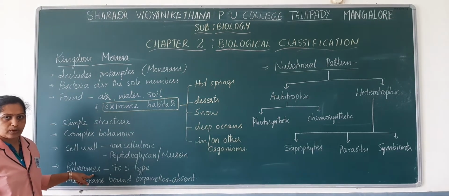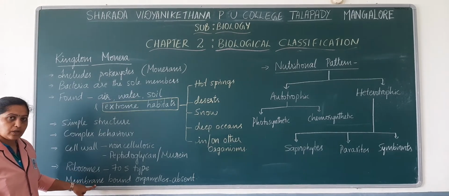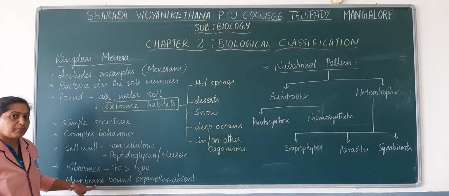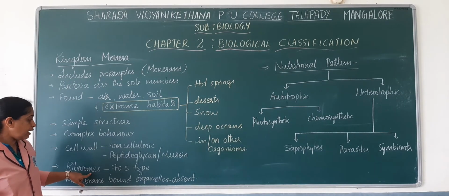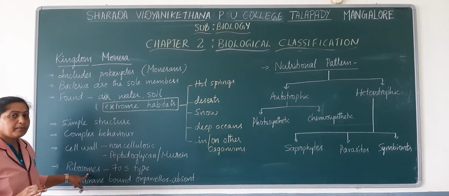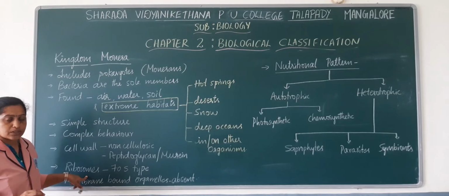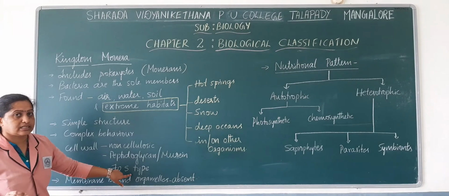Non-membrane bound organelles are known as ribosomes. Okay. So prokaryotes or Monerans don't have membrane bound organelles, or any vacuoles. Mainly they don't have membrane bound organelles; they have non-membrane bound structures known as ribosomes. And the type of ribosomes present in them is 70S type.